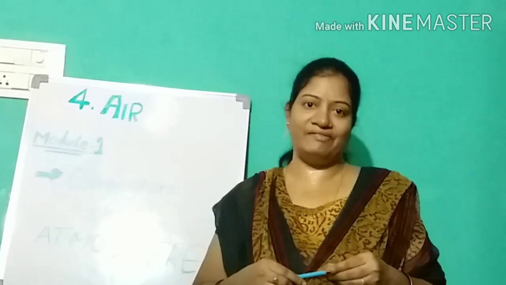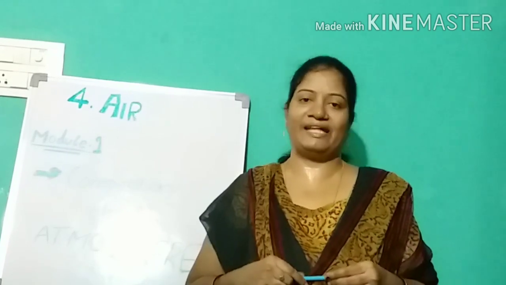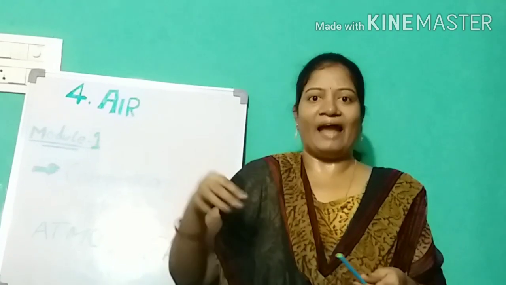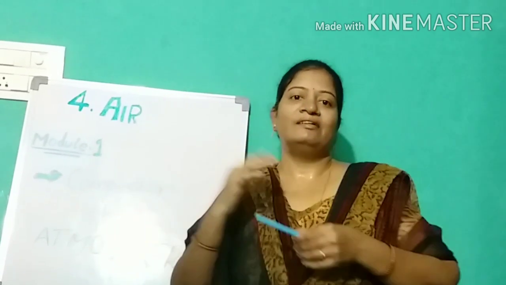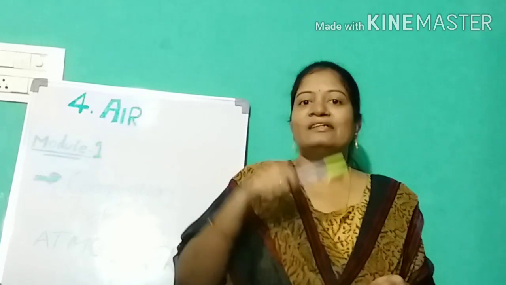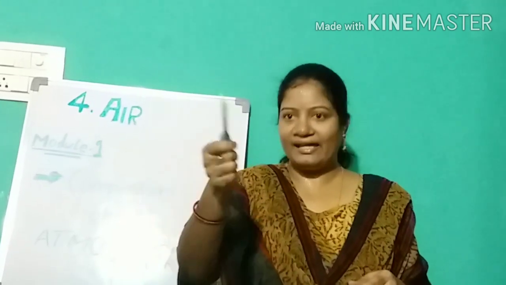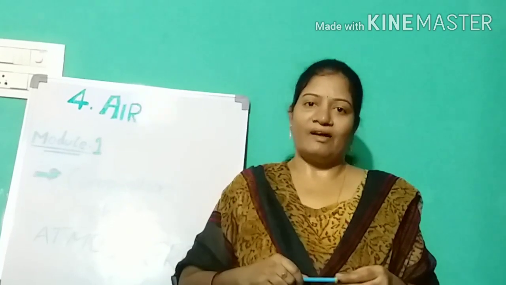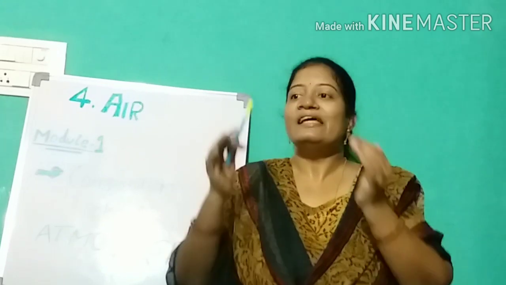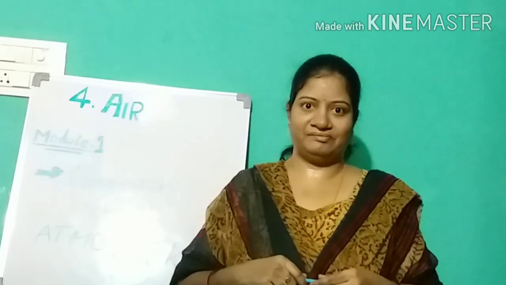Whatever oxygen we take inside, we release that much carbon dioxide outside. The same way, plants also inhale carbon dioxide and exhale oxygen. So we are balancing nature, we are balancing the gases in the air, right?